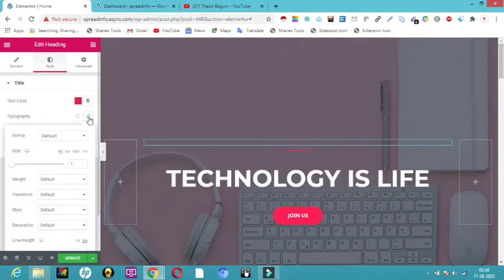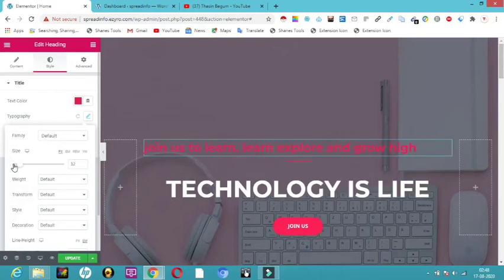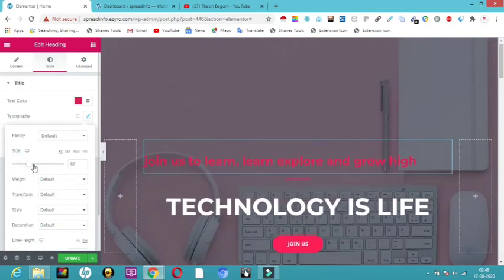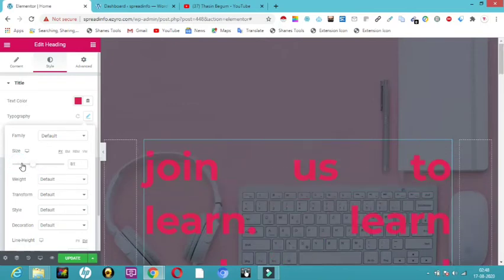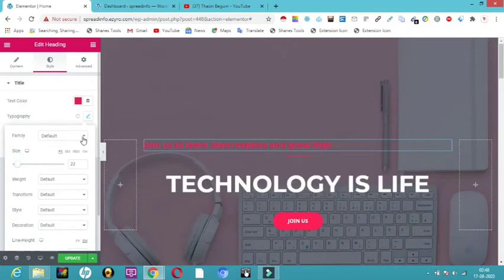Here in the typography, we can see the size I have reduced. So friends, here I can increase the size and decrease the size however I want. And then the point comes to default family. So we have Arial and many more families here, the font family. You can change the font family.